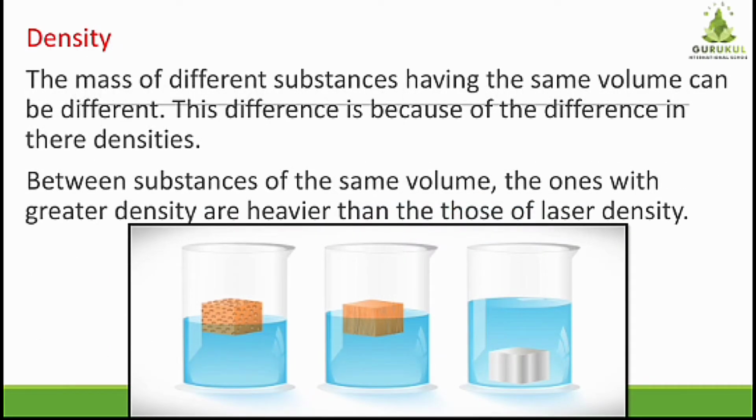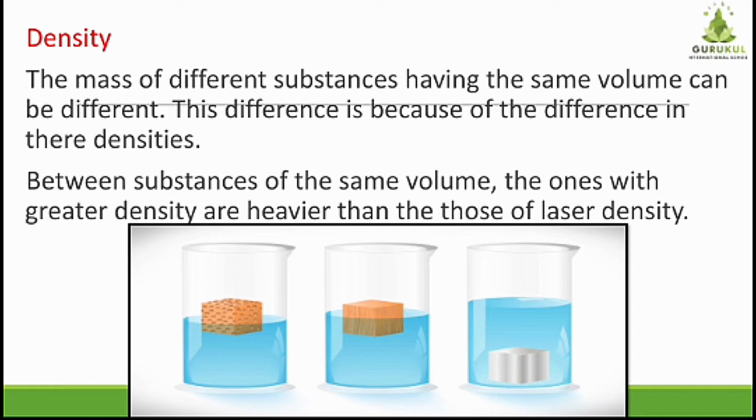The next property of a substance is density. Now first understand what is density. Density is a word we use to describe how much space an object or substance takes up in relation to the amount of matter in that object or substance. Another way you can say that, density is the amount of mass per unit of volume.